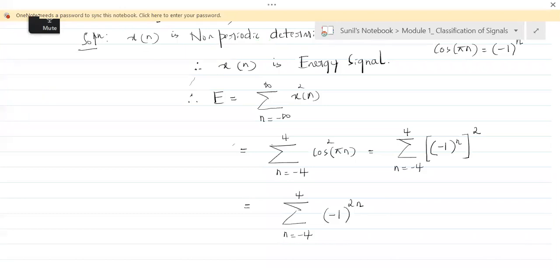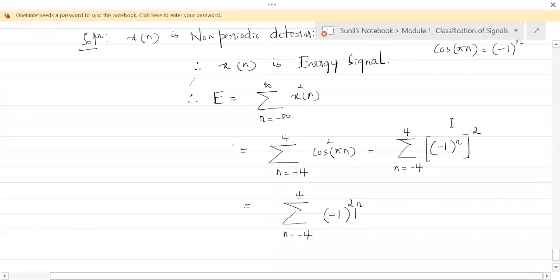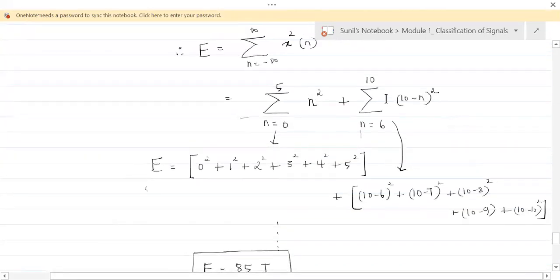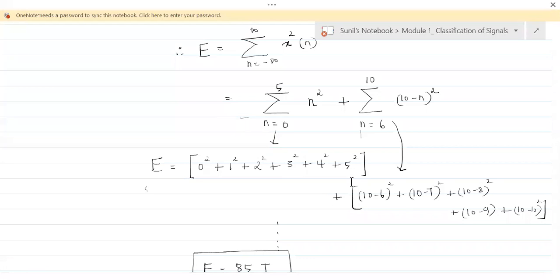Now we were doing this earlier, where we used to expand this. But if the number of samples are more and more, this becomes a tedious process. Understand that? That's why we need to express these summations in a standard form. So we need to understand how to express this in the standard form.